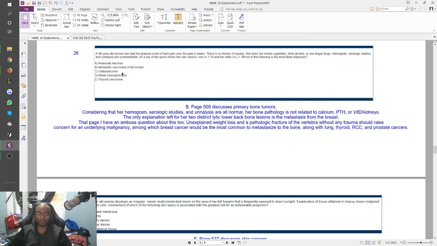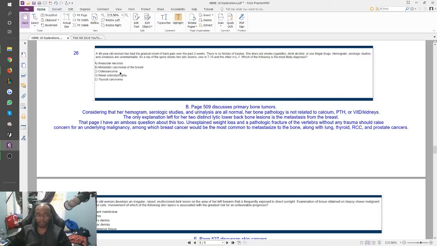So you look at all your answer choices, and you should understand that if they told you the hemogram, serologic studies, and UA are unremarkable, they're all normal, then you've got to make sure whatever answer choice you pick should have normal hemogram, serologic studies, and urinalysis. So you look at avascular necrosis, which occurs almost anywhere, but usually the question is going to be about avascular necrosis of the femur. I think Legg-Calvé-Perthes disease or something like that is the longer name of that. And that's definitely not what she has, so I wouldn't pick A. The correct answer here was B, but let's keep going.